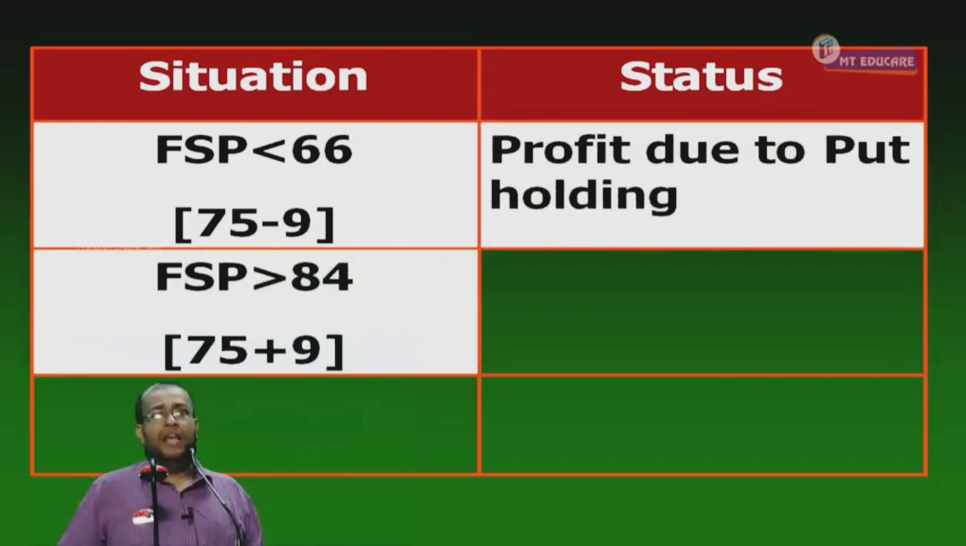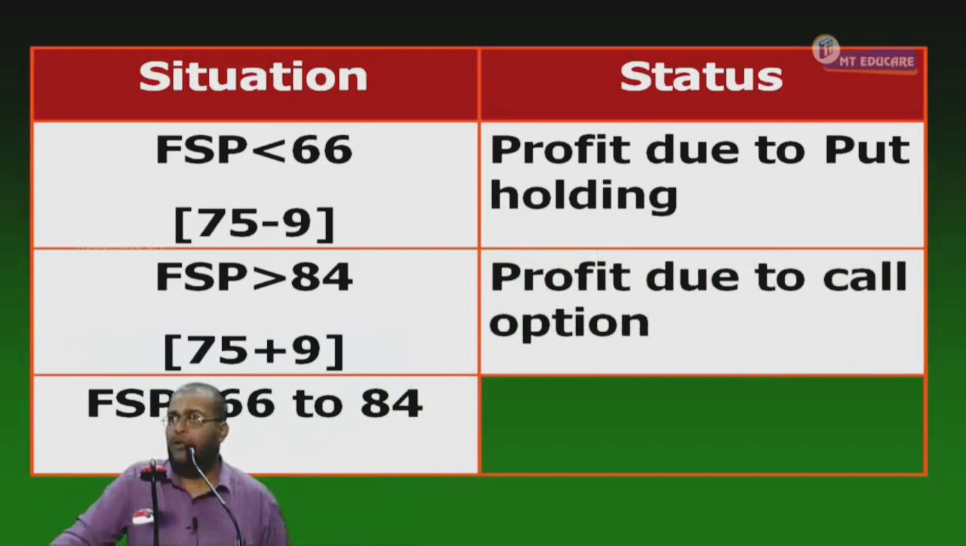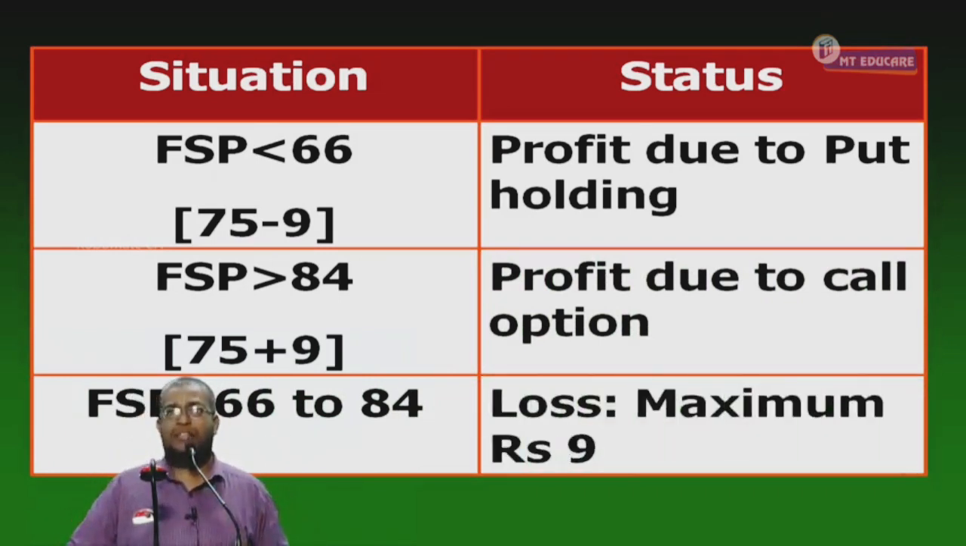FSP greater than 74, 84. How I got 84? 75 plus 9. Profit, due to what? Call holding. FSP between what? 66 to 84. What happened? Loss. What is the maximum loss? 9. What is the maximum loss here? 9. When it happens? When FSP is equal to strike price.